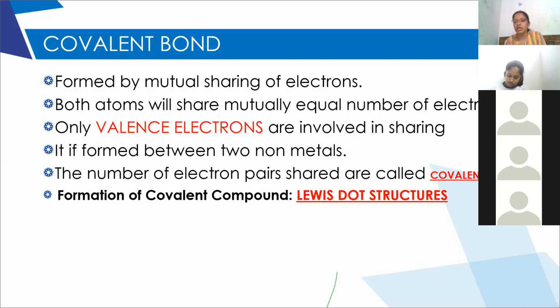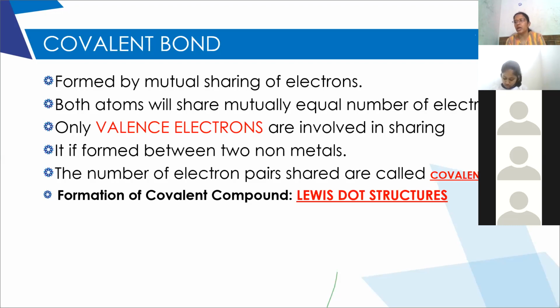Now, as I told you, to represent the formation of covalent bonding, we will use Lewis dot structures. The electron dot structures here are specified as Lewis dot structures. One thing you have to remember, in covalent bond, no ions are formed.